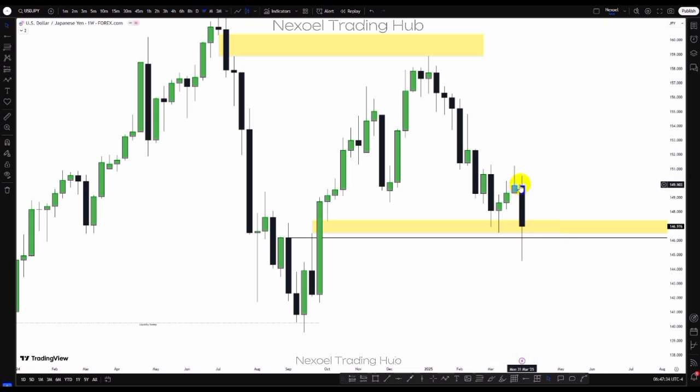So now what we can see is we didn't really have that bullish continuation. We can see price give us bearishness to the downside. And we can see how we had this candle movement to the downside below the bullish fair value gap, meaning price traded to this low point, and then we can see price traded back into the bullish fair value gap here in the weekly time frame.